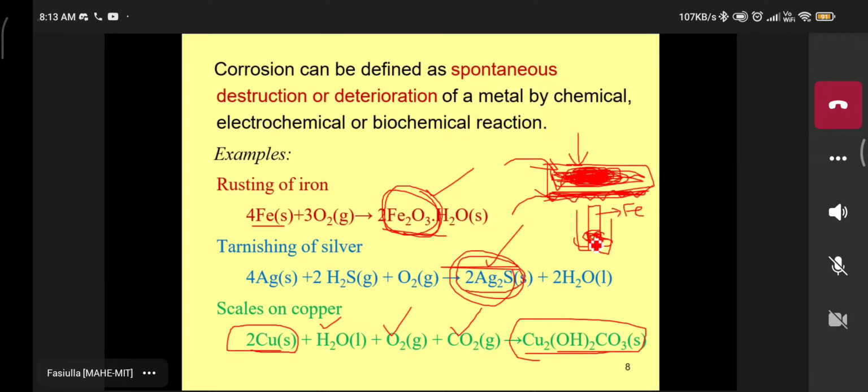Dry corrosion means these types of metal are kept outside in the atmosphere. Different types of gases are available in the atmosphere, and they can attack the surface of the metal. This metal starts corroding within 1 day, 2 days, 3 days, or maybe 1 week. Some rust develops on the surface of the metal. That metal is known as an active metal. Understood? Yes, sir. Passive metal means what?